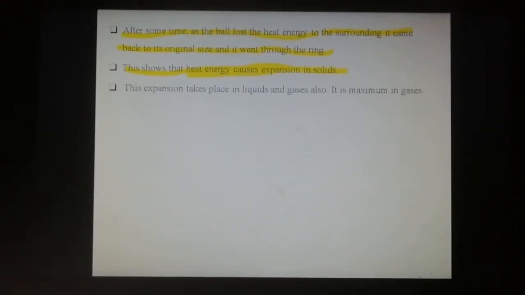Then, this expansion takes place also in liquids and gases. Expansion takes place in liquids and gases, but expansion is maximum in gases. So expansion takes place in solids, liquids and gases, but expansion is maximum in gases.